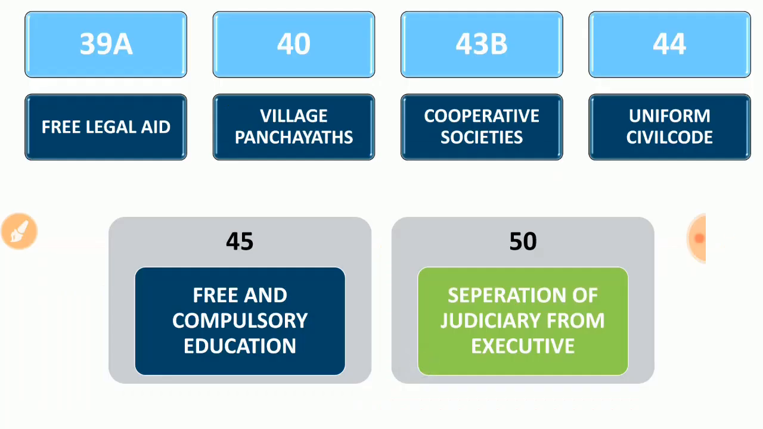I am not mentioning all the articles related to DPSP. We are only following the important DPSPs that CBSE will ask in your exam. That is 39A, free legal aid. That means if I commit some crime, the government or the court will listen to my side also. For that, they will give me free legal aid.